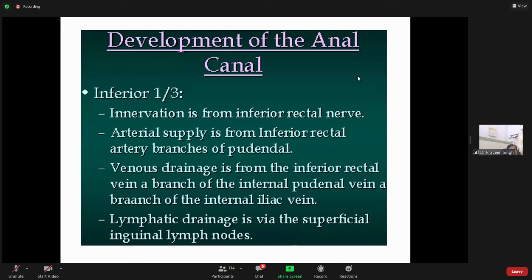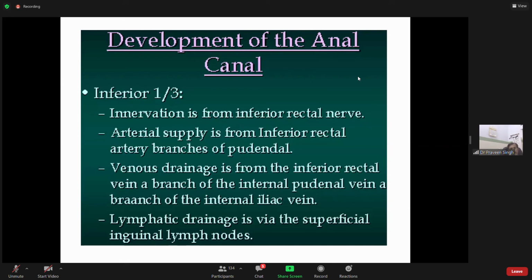Inferior one-third, proctoderm, somatic. So the nerve is also somatic, the inferior rectal nerve. Arterial supply is also different. It is from the inferior rectal artery, which is a branch of the pudendal. Venous drainage is also somatic, different, from the inferior rectal vein, a branch of the internal pudendal vein, which is a tributary of the internal iliac vein. It is written as branch wrongly, but it is a tributary. Lymphatic drainage is via the superficial inguinal lymph nodes. Clear distinction, please understand. That is how the anal canal is important.